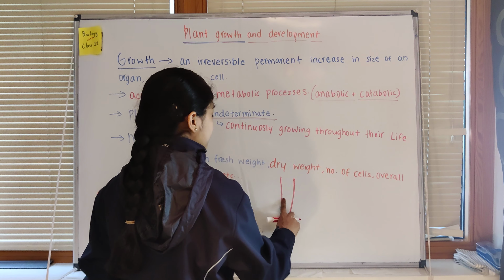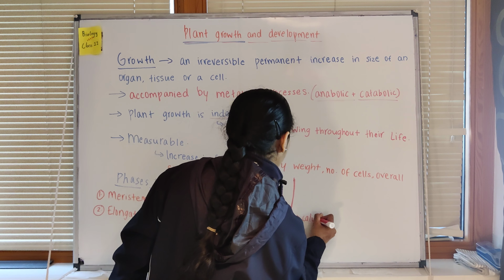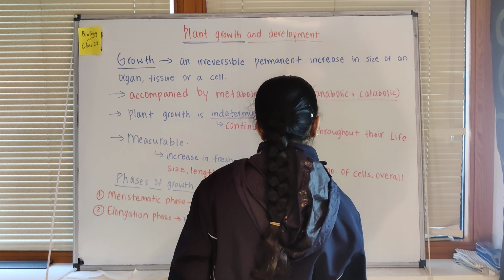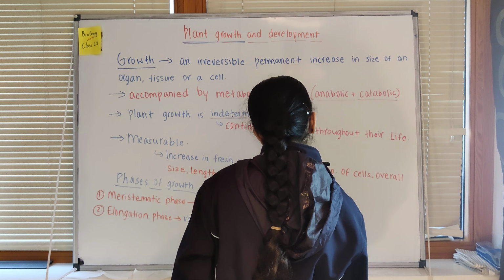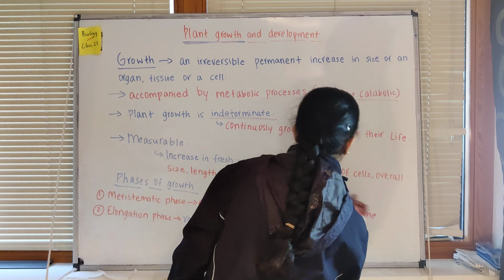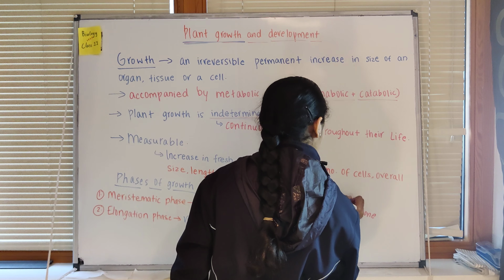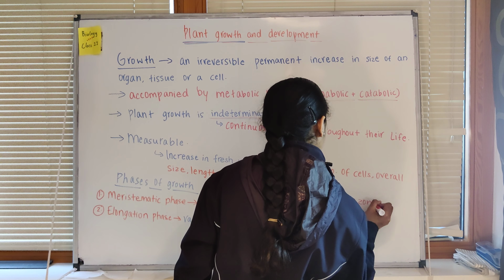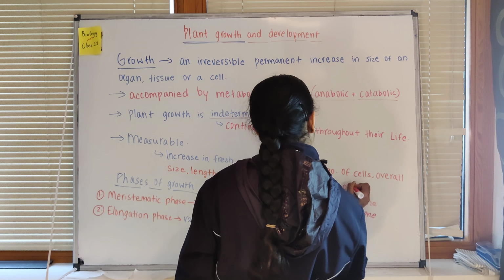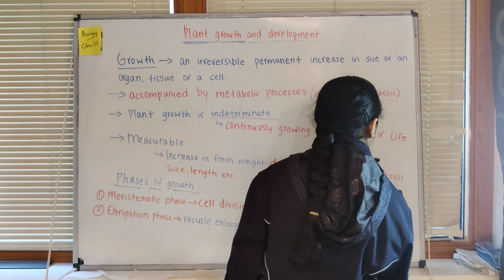There we know that there is the calyptra, the root cap, there is the meristematic zone, and then we have the elongation zone, then we have the zone of maturation, and from this zone the root hairs come out.